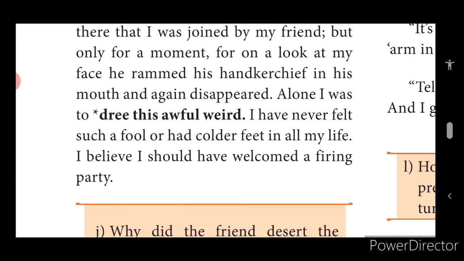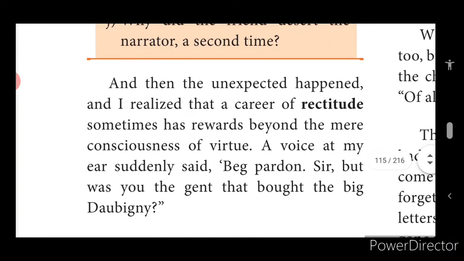Now, what do you mean by dree this awful breath? To put up with one's fate. Now, the narrator thinks, oh, it's my fate, it's my mistake, it's my doing. Had I not opened my mouth, I would not have been in this trouble. What a foolish man I am. He keeps cursing himself, and he thinks, it is sure that today I'm going to be fired upon by a party of people. In the sense that people will bombard him, they will not leave him. He knows what his situation is going to be. Thinking of that, he was really scared.